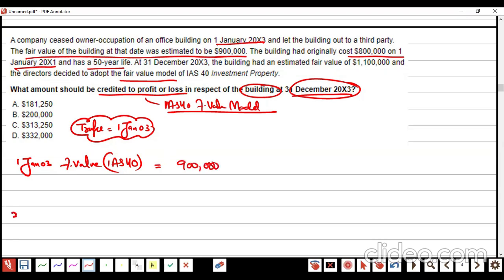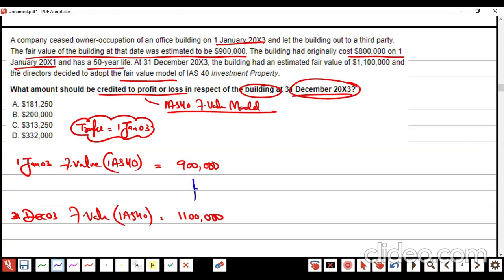900,000. And at the year end, the fair value under IAS 40 is how much? 1.1 million. How much depreciation am I going to charge in between?